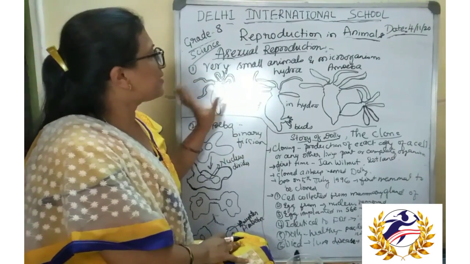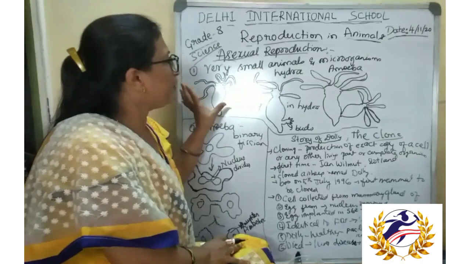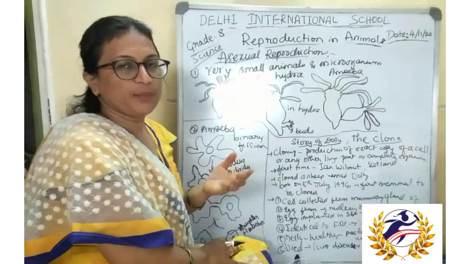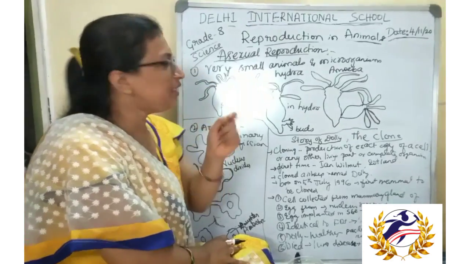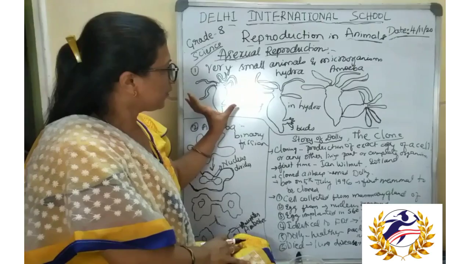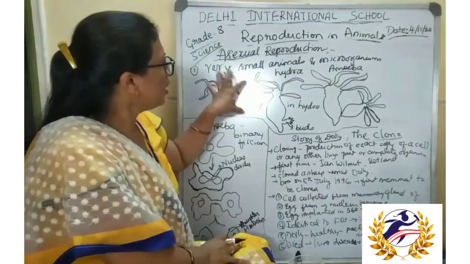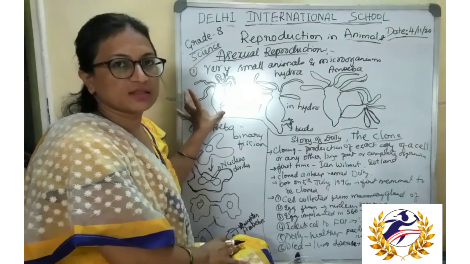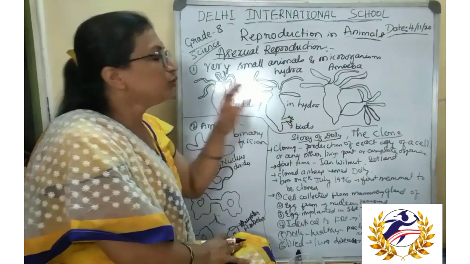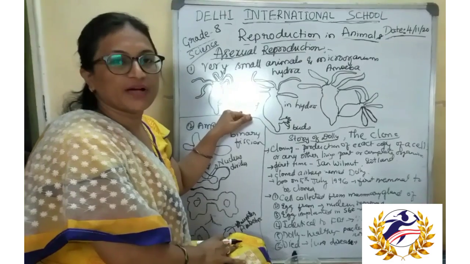One such example is Hydra. This is not a microscopic organism. This is an organism which we can see with the naked eye, but it is a very tiny organism. These are very small animals present in stagnant water and pond water. Hydra have a structure like this, and they have finger-like projections in order to move in the pond water. Okay, so what happens in the reproduction of hydra?